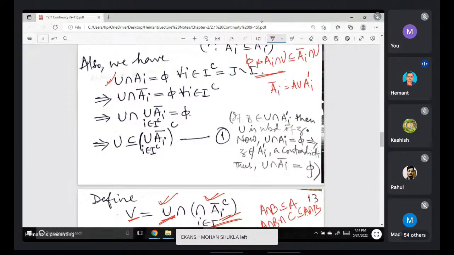So now U intersection AI is equal to phi implies that Z cannot belong to its limit points, because if Z is a limit point of AI, then after deleting that point the intersection should still be non-empty. A contradiction has come. So that's why we are claiming that U intersection AI closure is empty.